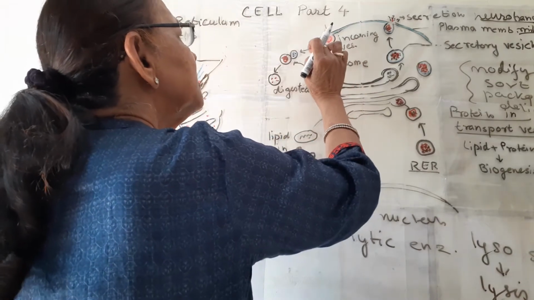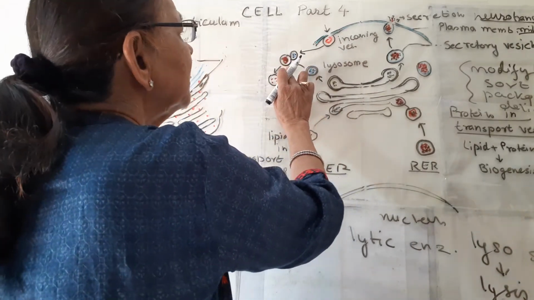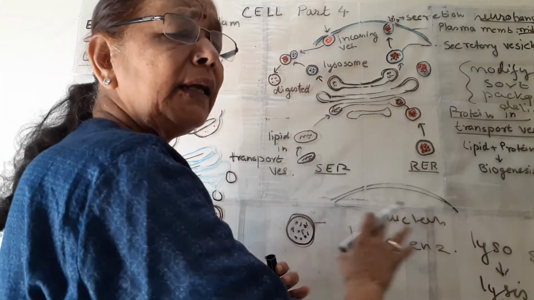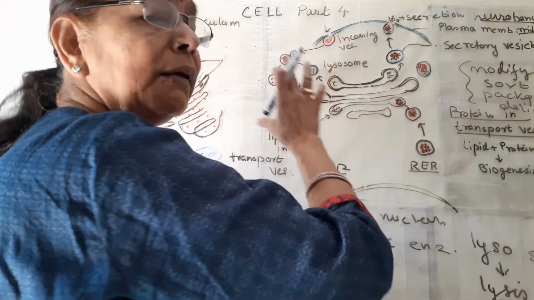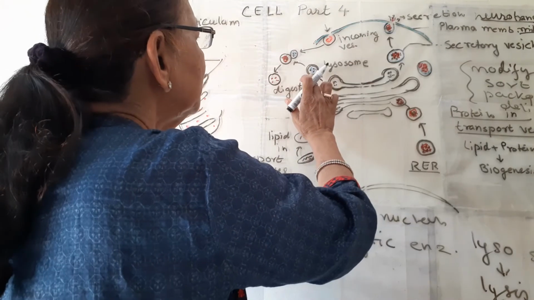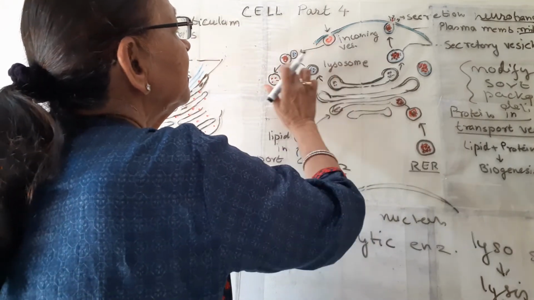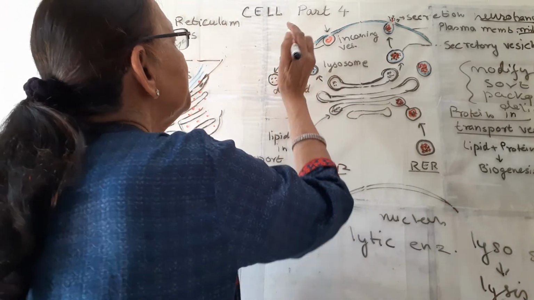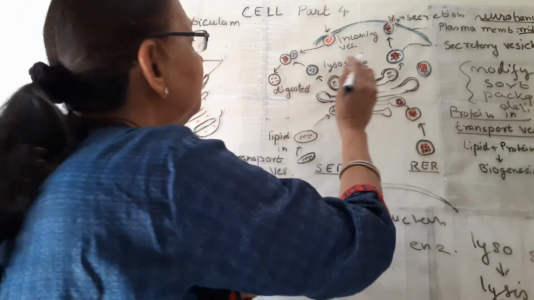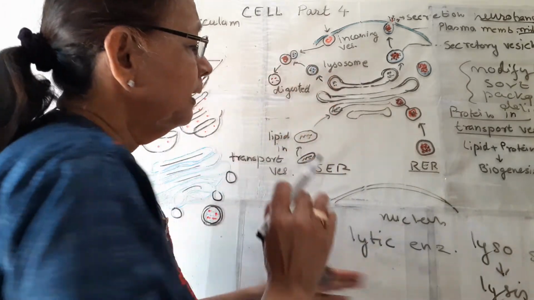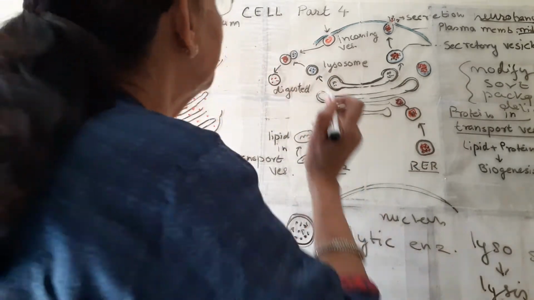When it comes inside the cell, these lysosomes, which are present in many numbers in the cytoplasm of the cell as small organelles, fuse with this incoming vesicle. It may be bacteria or some food. When they fuse, the lysosome releases its lytic enzymes.